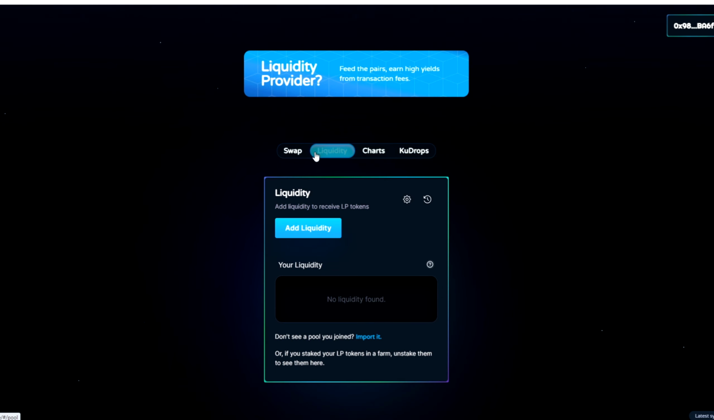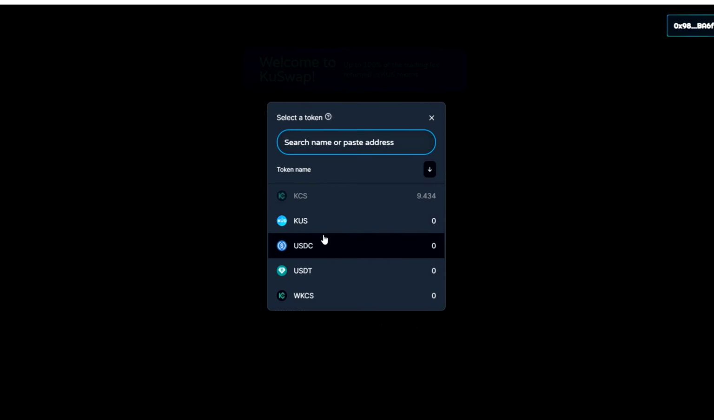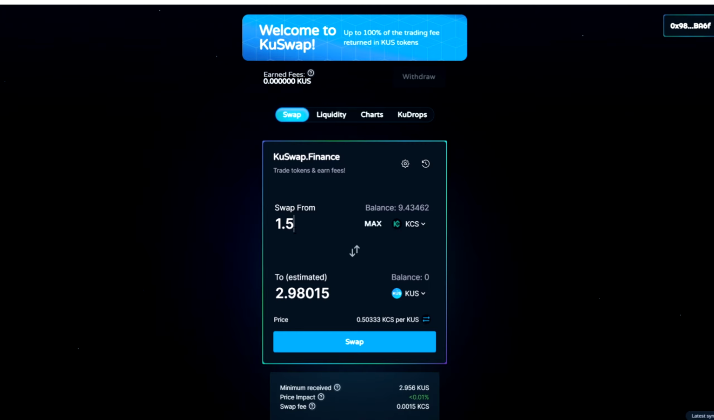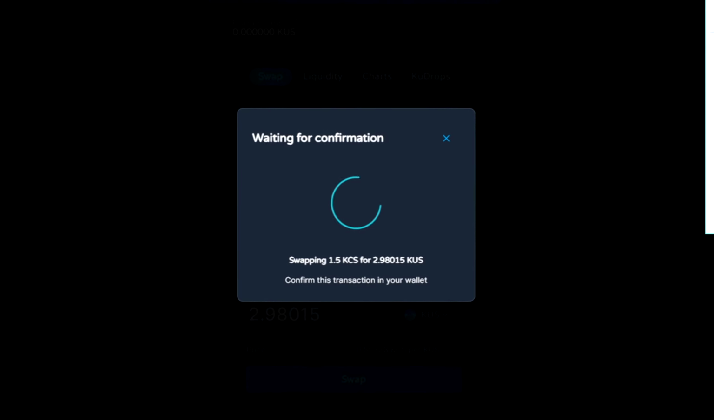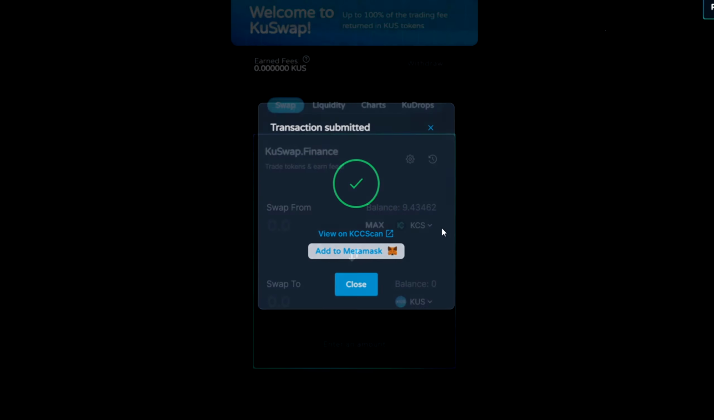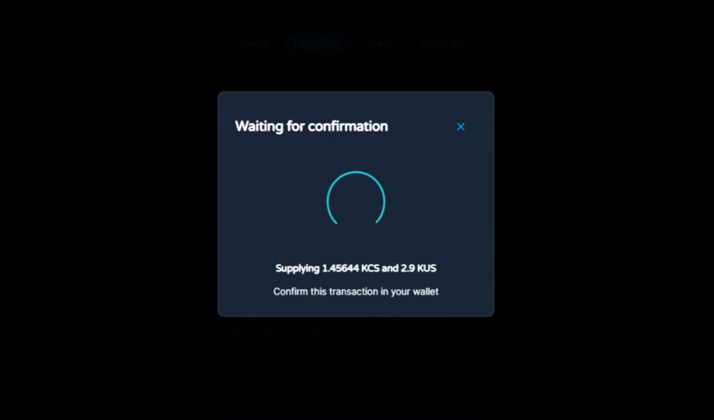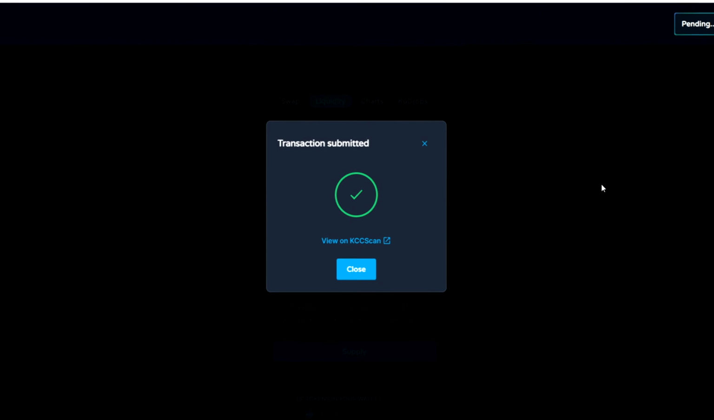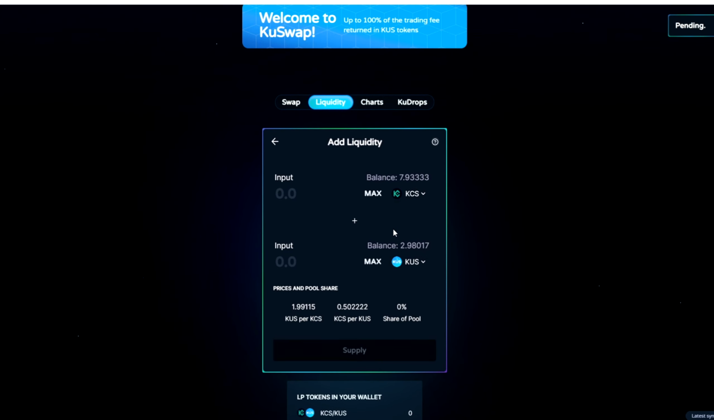Alright guys, so now we're going to add liquidity, but before that we need to swap 2 KCS to KUS. I'm going to do 1.5 KCS to almost free KUS. So we're going to do it like that. Confirm in the MetaMask, and that's all. So we swap tokens, now we're going to add liquidity. We click supply, click confirm supply, and we confirm in the MetaMask, and that's all. So we add liquidity right now.